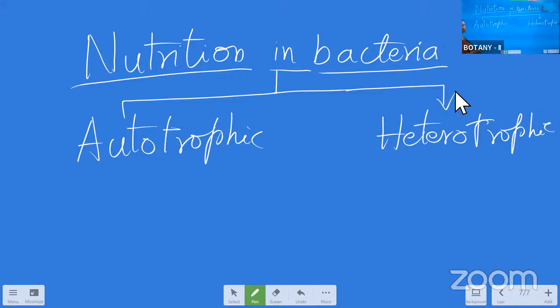Autotrophic nature and heterotrophic nature. Autotrophic means the bacteria can prepare their own food material like plants; those are called autotrophic bacteria, and they have chlorophyll pigment in them. Okay, not the chloroplast, chlorophyll pigment. Heterotrophic means the bacteria depend on another host or organism for their food or shelter. That is called heterotrophic nature, so those are the heterotrophic bacteria.